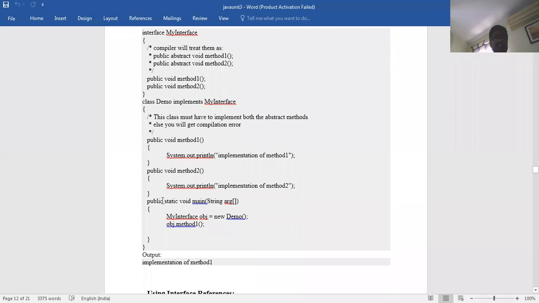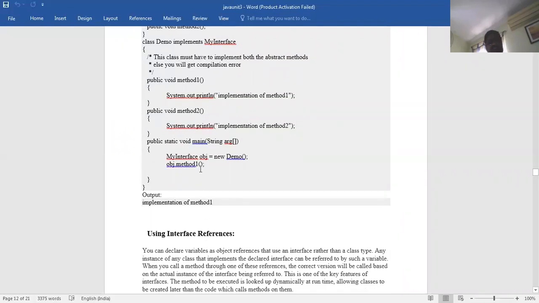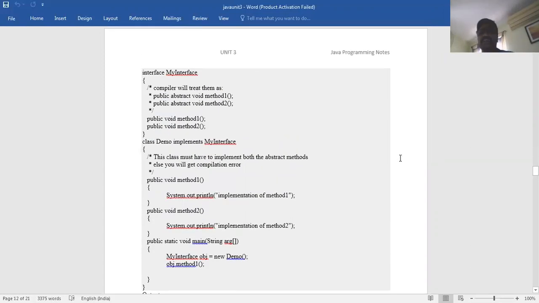Now public static void main. My interface of object, where my interface is the interface name, equals new demo. Then ob1 dot method one, which invokes the implementation of method one. Similarly you can write it for the second one also. I have written only one here. So this is the way of writing interfaces.